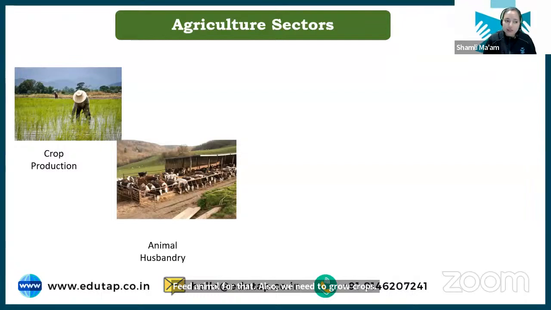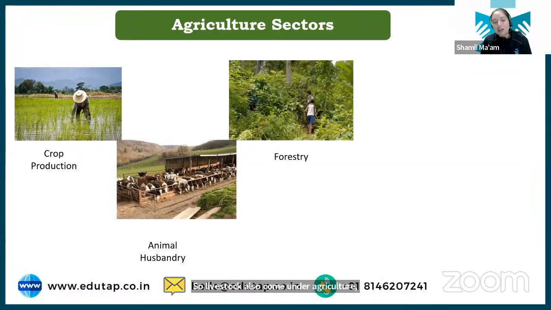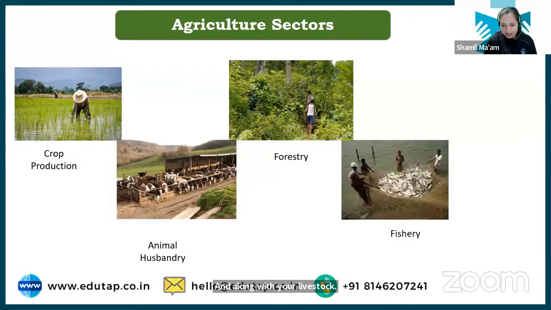So animal husbandry is also part of agriculture. Clear? So livestock also come under agriculture, that you have to be very clear in your mind. And along with your livestock, forestry is also part of agriculture. And then we have fisheries as well, which is again a part of agriculture.